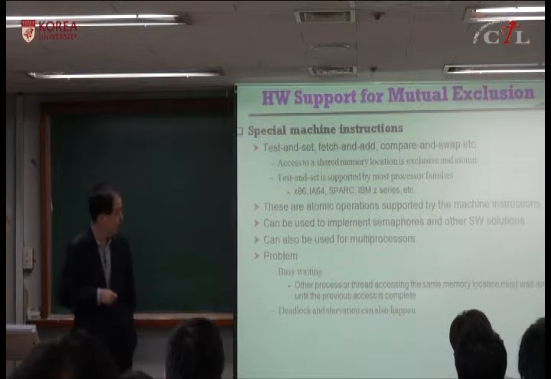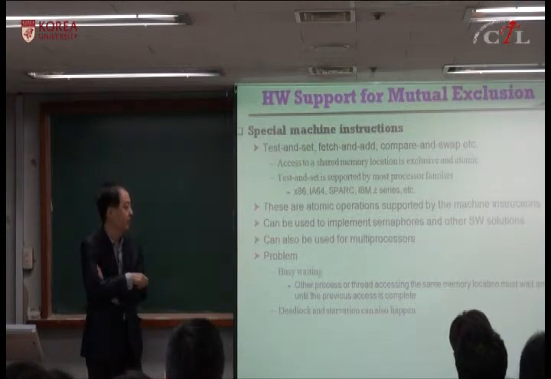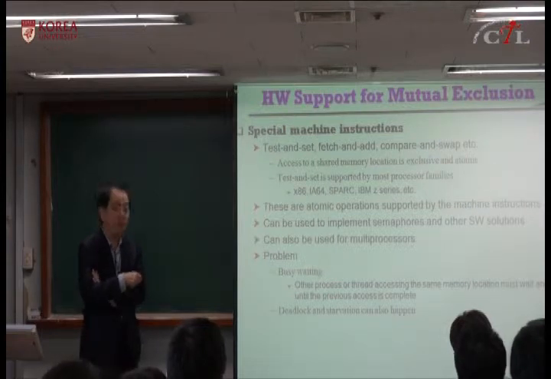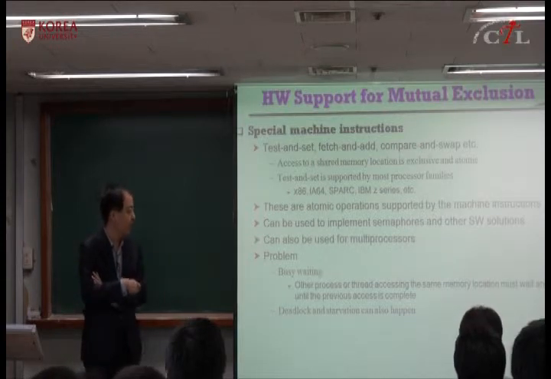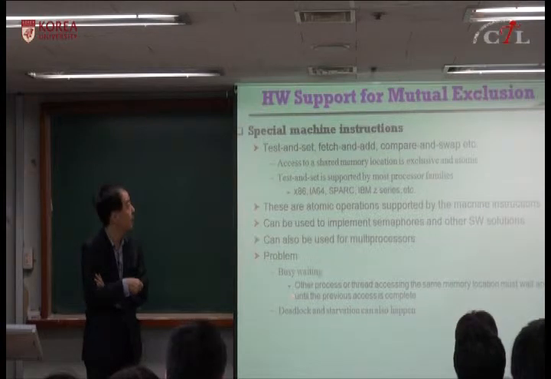The biggest problem is busy waiting, because if somebody else is accessing the same memory location, the other process or thread must wait and retry until the previous access is complete. So it's some kind of busy waiting. It can also lead to deadlock and starvation. We'll discuss why this kind of problem will occur for this special machine instruction. Okay?